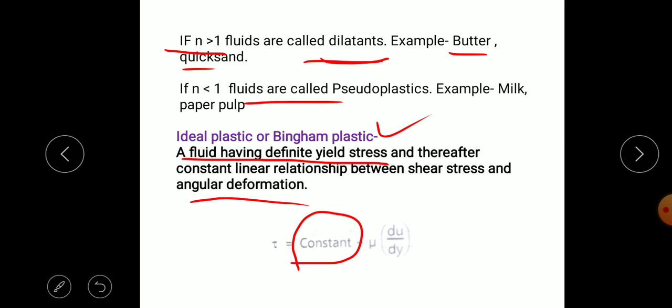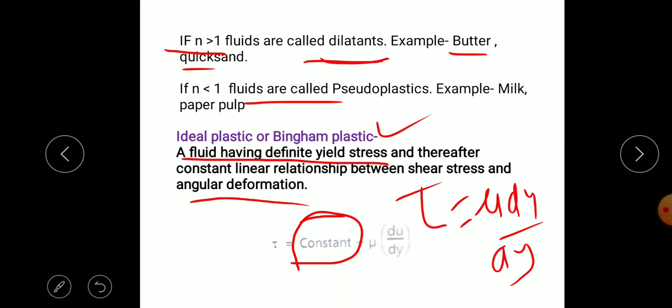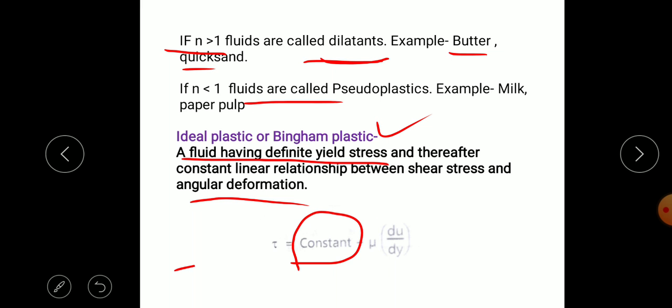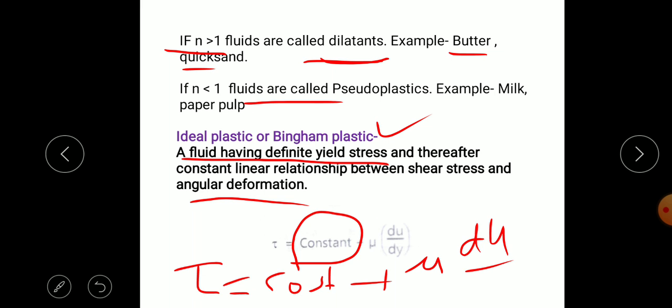A certain force is required to overcome the yield stress, and thereafter there is a linear relationship, that is, tau is equal to mu du by dy. So for an ideal plastic, tau is equal to a constant plus mu du by dy.